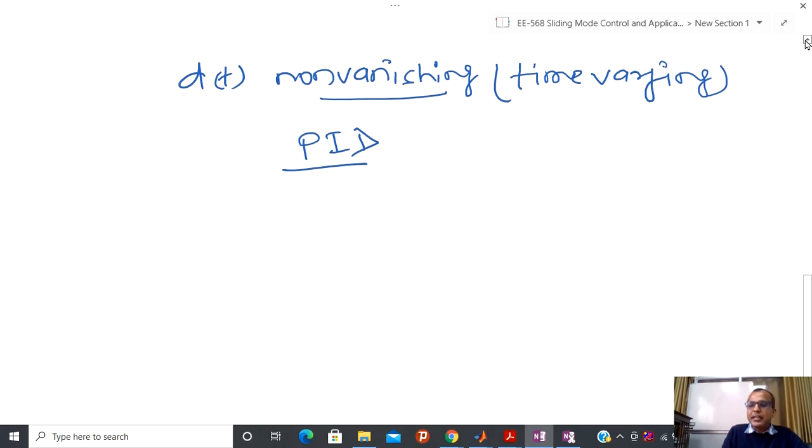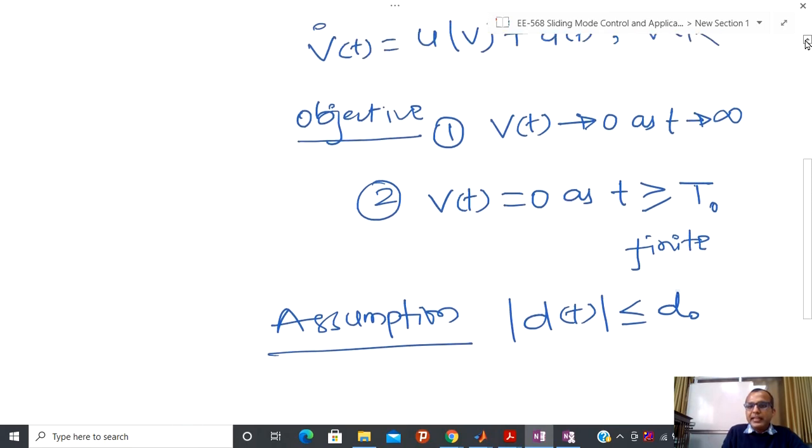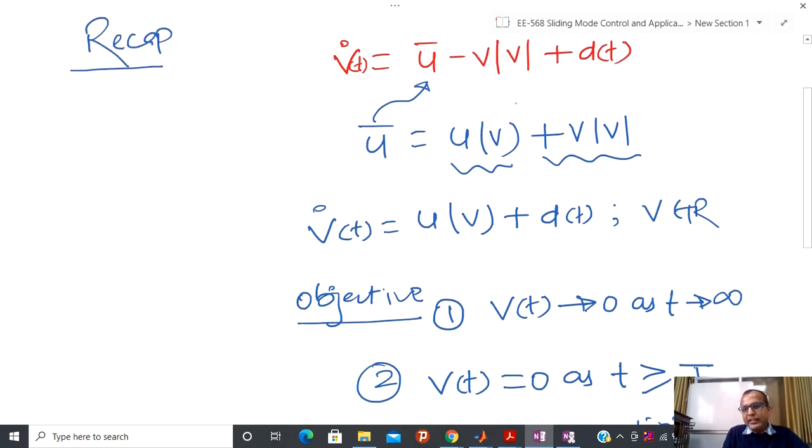Here again I am going to repeat about the equilibrium point. Whenever you are calculating the equilibrium point, most of the time we remove the disturbance, and after that, particularly for the closed loop system, we try to locate it. In terms of the objective, it means that if you put dt equal to 0 and then put v dot equal to 0, is it possible to show v equal to 0 or not?